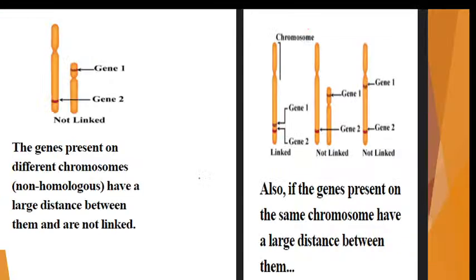The genes present on different chromosomes, or non-homologous chromosomes, have a large distance between them and they are not linked. These are non-homologous chromosomes. Sorry, homologous chromosomes are the same chromosome, for example, chromosome 10 or so. This is a non-homologous chromosome. So, the genes present on different chromosomes have a larger distance between them.